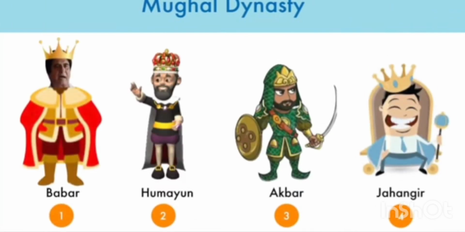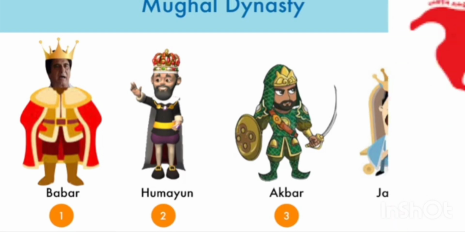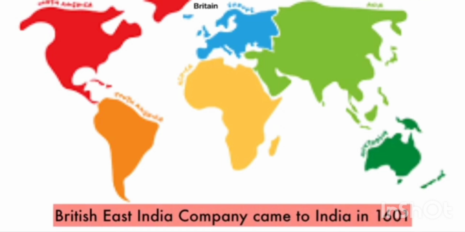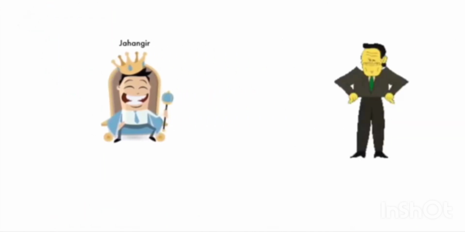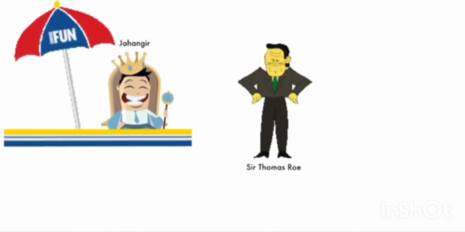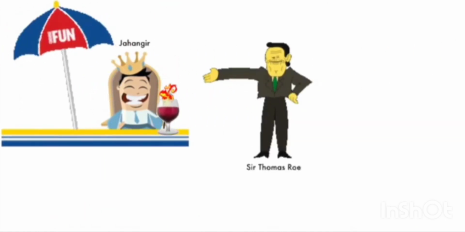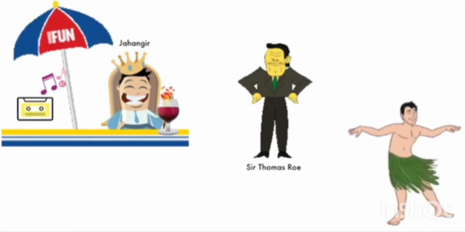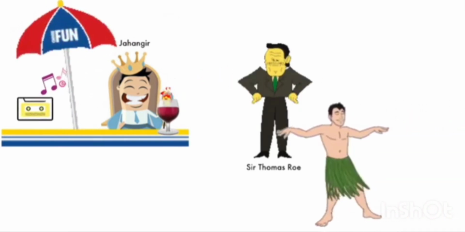The Mughal Empire was founded by Babur. After him, rulers like Humayun, Akbar and Jahangir ruled. Jahangir became the fourth Mughal emperor in 1605. During his period, the British East India Company came to India for trade. The British ambassador Sir Thomas Roe stayed in Jahangir's court for a long time and brought many gifts. Gradually, he became close to Jahangir and the East India Company received permission to trade in India.